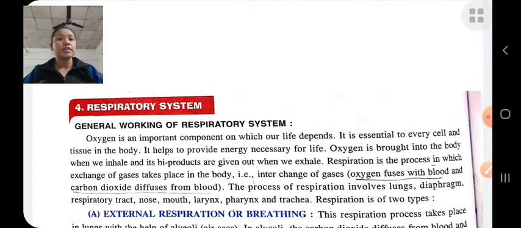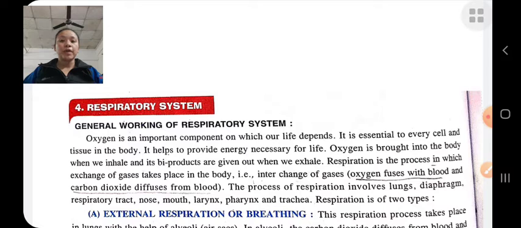Respiration is a process in which the exchange of gases takes place, that is, the exchange of oxygen and carbon dioxide in the blood. During respiration, oxygen is diffused into the blood and carbon dioxide is diffused from the blood. The process of respiration involves the lungs, diaphragm, respiratory tract, nose, mouth, larynx, pharynx, trachea, etc.